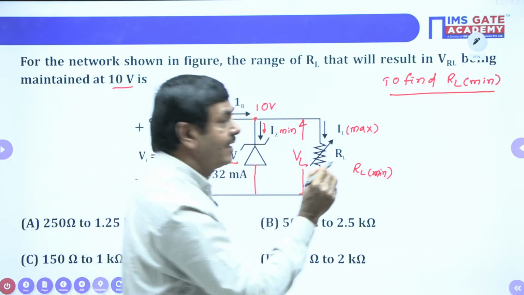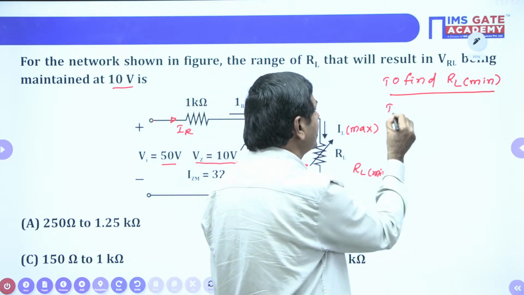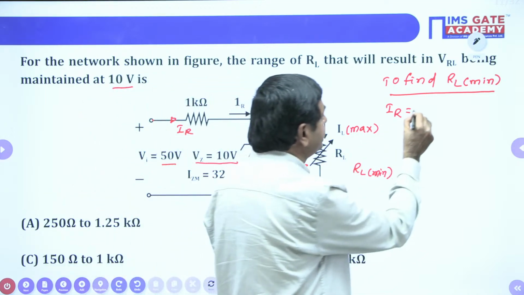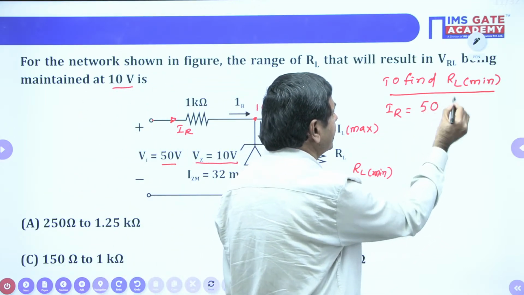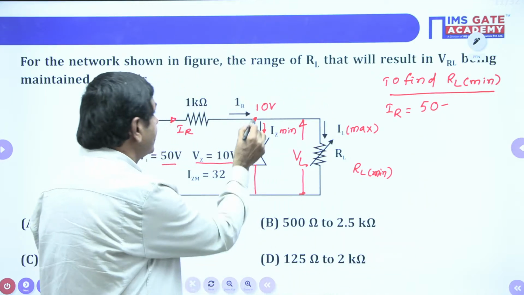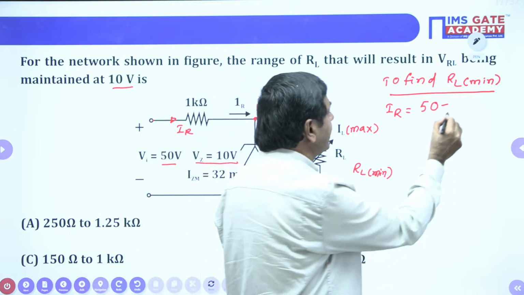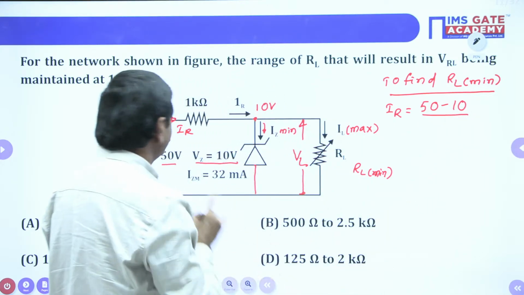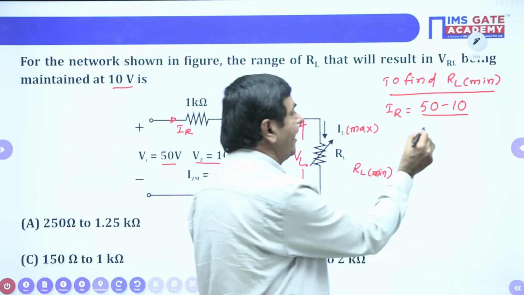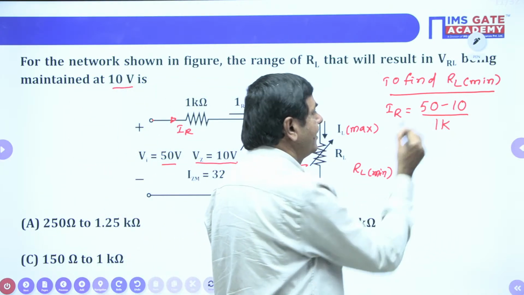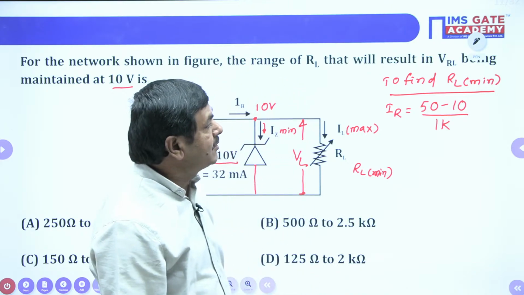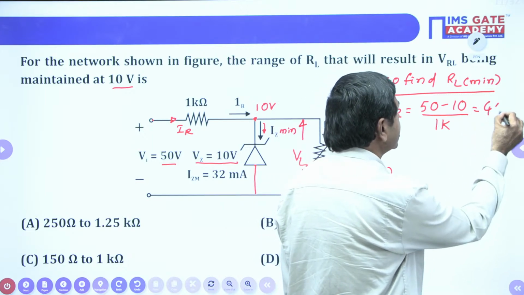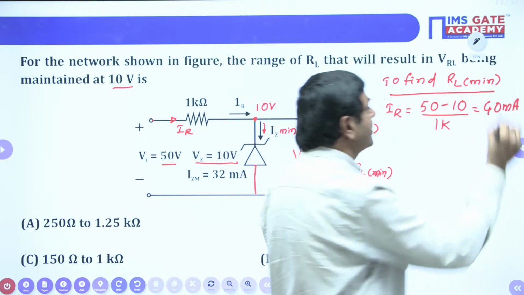I can write the current through the resistance is input side 50 minus the node voltage 10 volts, divided by the resistance 1K. Finally, IR is 50 minus 10, 40 milliamperes. This current is 40 milliamperes only.